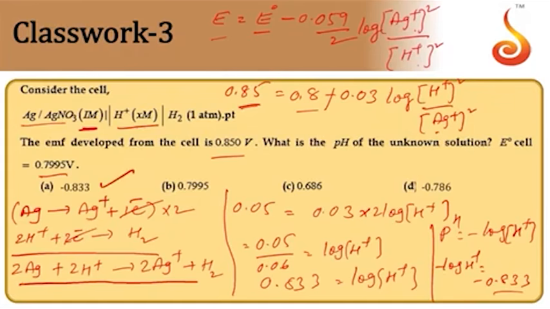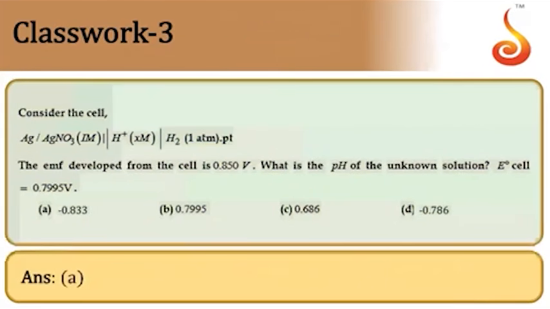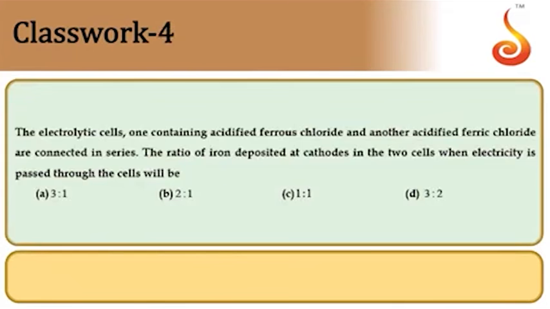Option is A. So first of all we wrote the cell reaction for the given cell, and then we have written the Nernst equation for the given cell reaction, and then we have done substitution and simplification. We get the value minus 0.833, option 1. So remember, pH value can be even negative also. So the answer is option A.